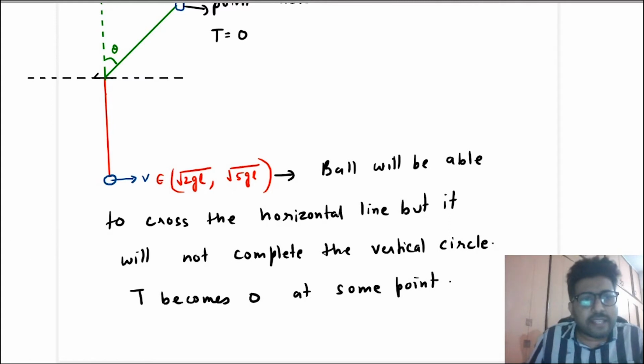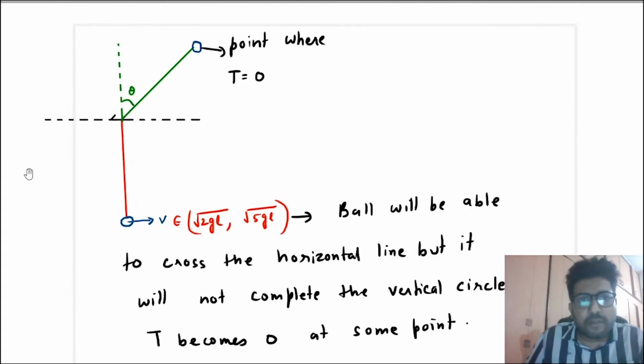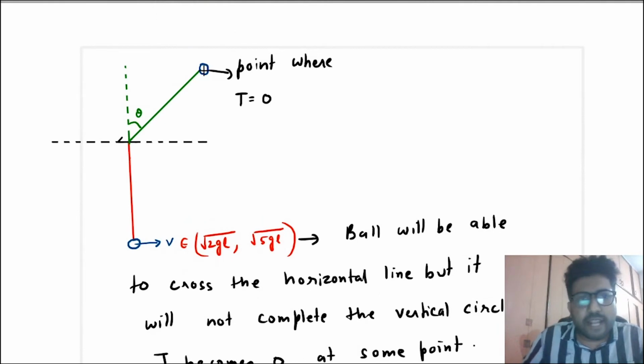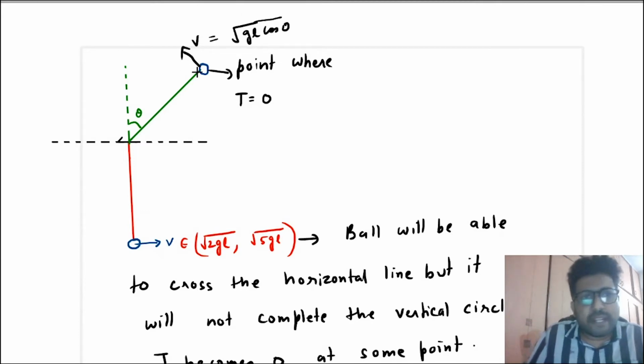And in this case, there will be no oscillation. Why? Because when tension becomes zero, at that point there is some speed, and due to that speed it will perform projectile motion. At this point the speed is root GL cos theta, and due to this speed it will now perform a projectile motion. Suppose this is the H max of the projectile motion.